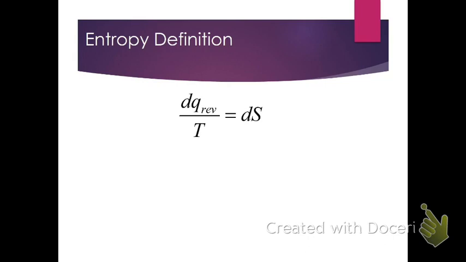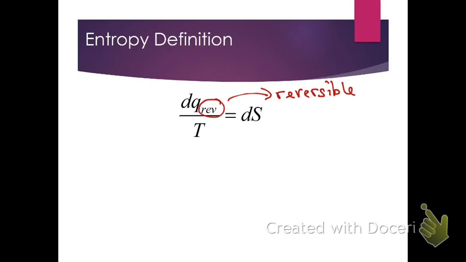The dS, of course, represents the infinitesimal change, the differential change in entropy, as being equivalent to dq with the subscript rev, for reversible, divided by T. So you'll notice that entropy changes are related both to heat transfer and to the temperature, and that's actually fairly important.